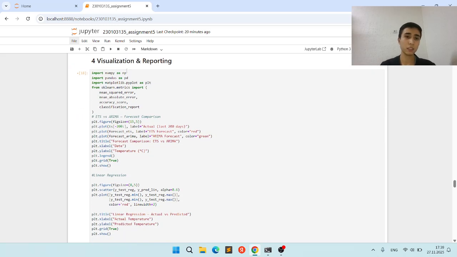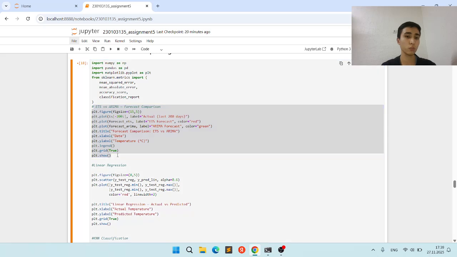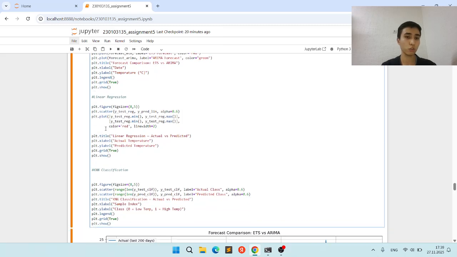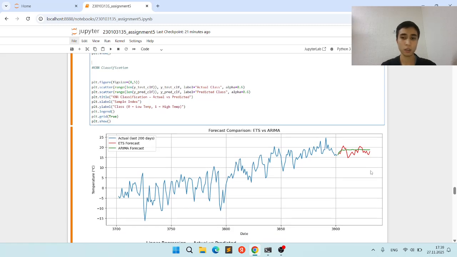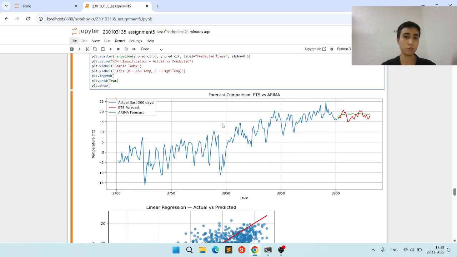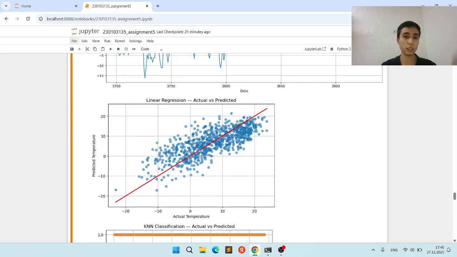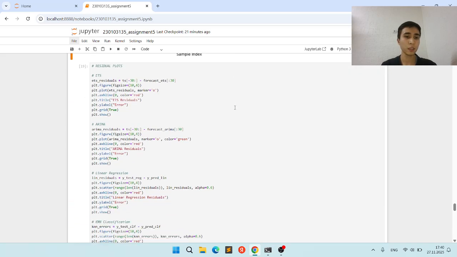The next task is visualization and reporting. Here we visually display the ETS versus ARIMA forecast comparison, also for linear regression and KNN classification. As you can see, this is our visual forecast comparison for ETS and ARIMA. And this is for linear regression, actual versus predicted values. The next one is for KNN classification also.